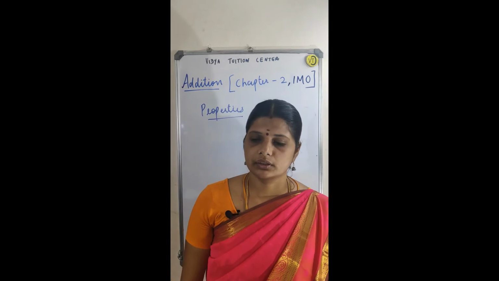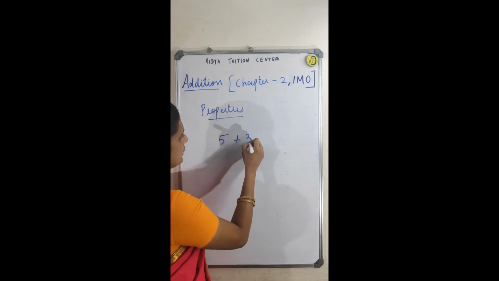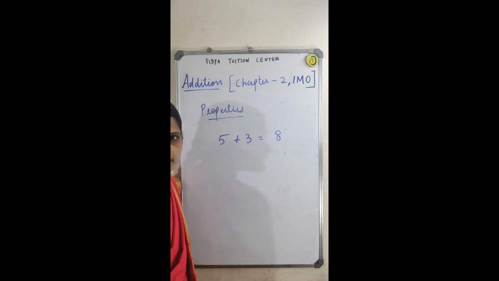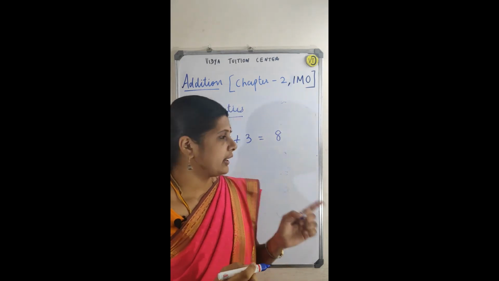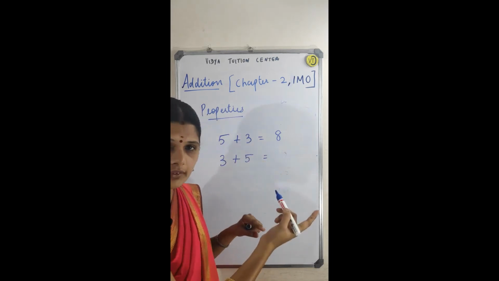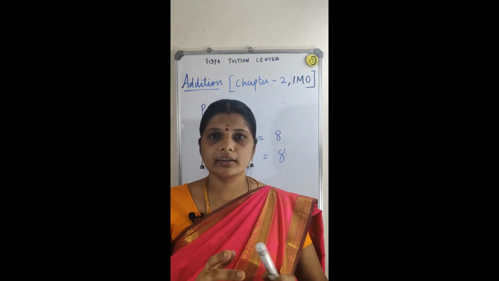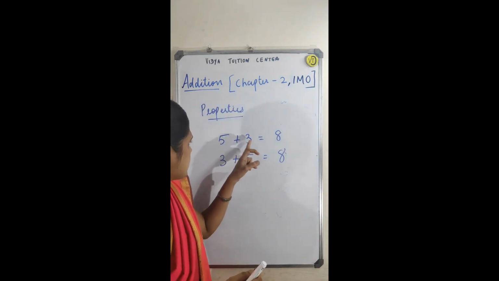Order means, see here, 5 plus 3 equals 8, you know, right? And what is 3 plus 5? What is 3 plus 5? That is also 8. Okay, if you change the order, what does it mean? The first place and second place here.